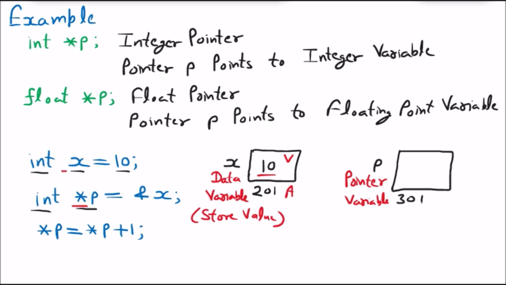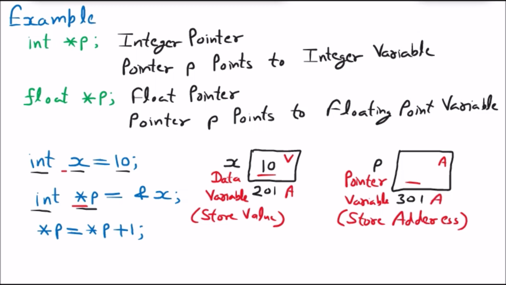But what is the significance of a pointer variable? A pointer variable can only store or point to an address. That means inside it I cannot store a value, I will store some address, and the pointer block also has its own address.